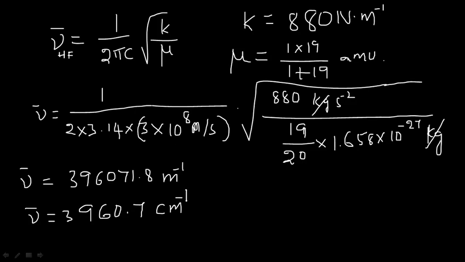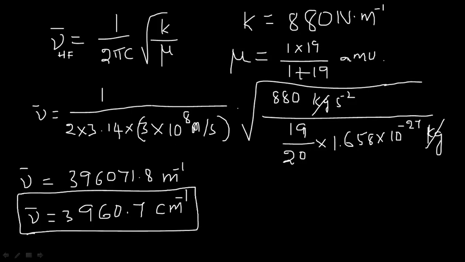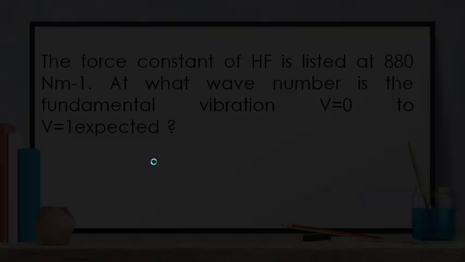This is the wave number expected when the transition takes place from V0 to V1 for the HF molecule acting as a simple harmonic oscillator. This is the way of calculating the wave number for hydrogen fluoride.